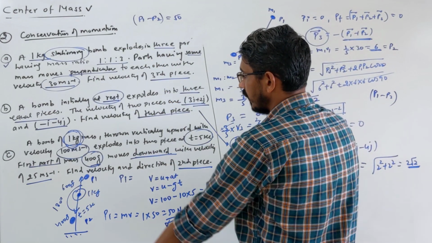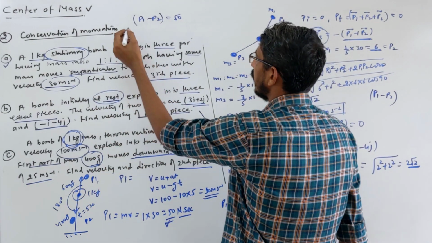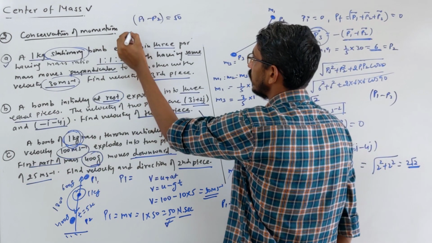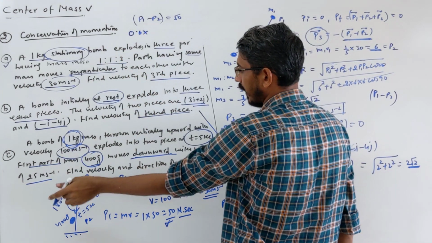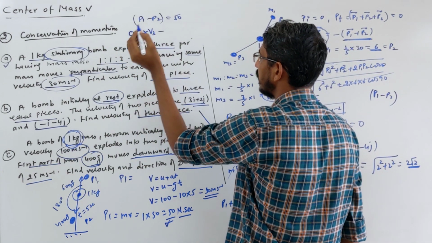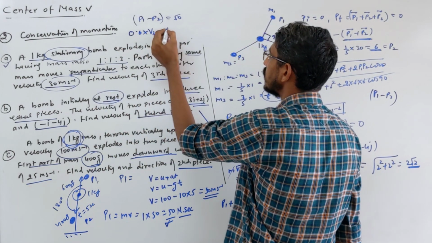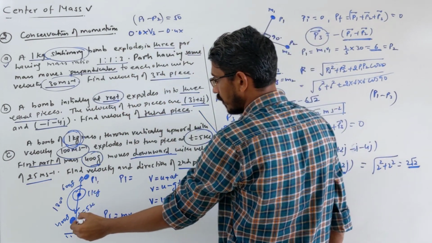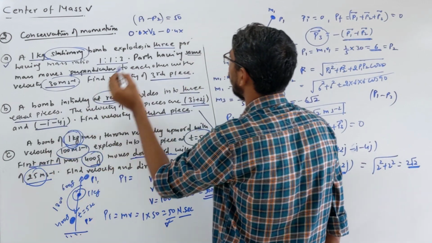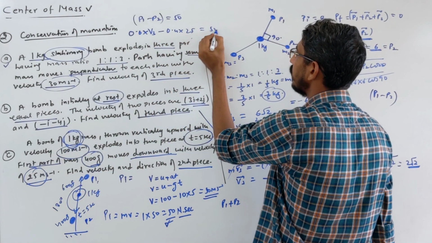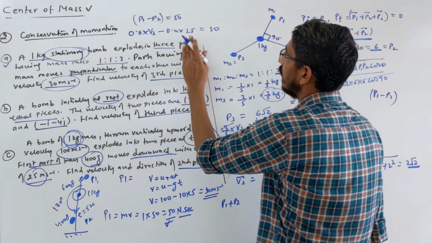What is P1? Momentum of this guy. That mass is 0.6 kg, 600 gram, and velocity we don't know, we have to calculate, minus the momentum of that piece. Mass is 0.4 kg and velocity of this piece was given somewhere as 25, equal to 50, correct? Okay, let's see.